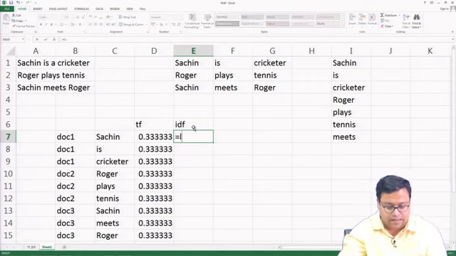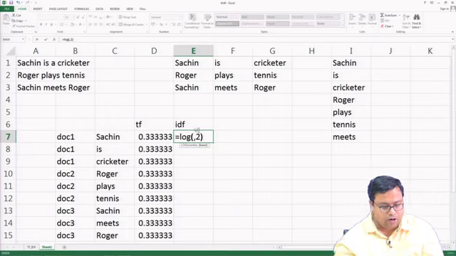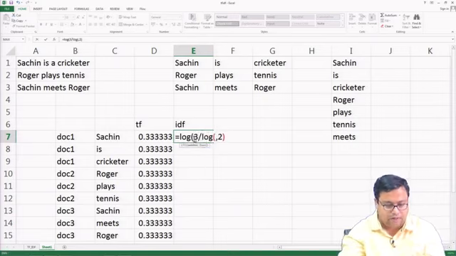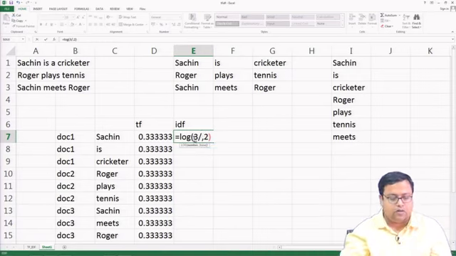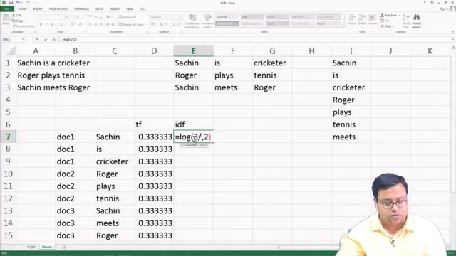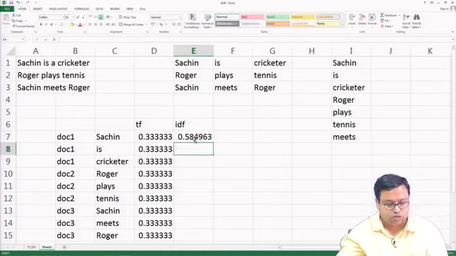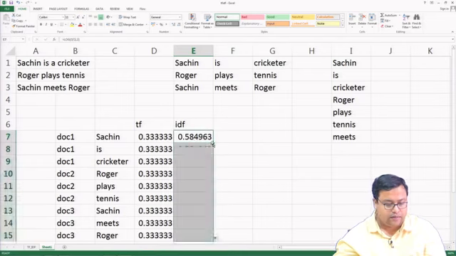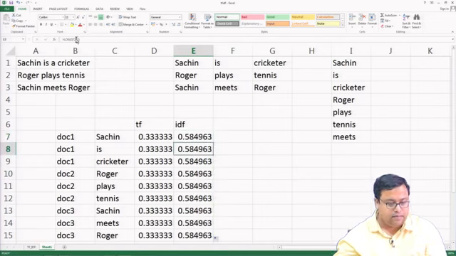So, how many documents are there? There are 3 documents. 3 divided by log of 3 divided by how many documents? Sachin is occurring in how many documents? 2 documents. So, 2. Then if I just drag it, just tell me that is occurring in how many documents? 1.